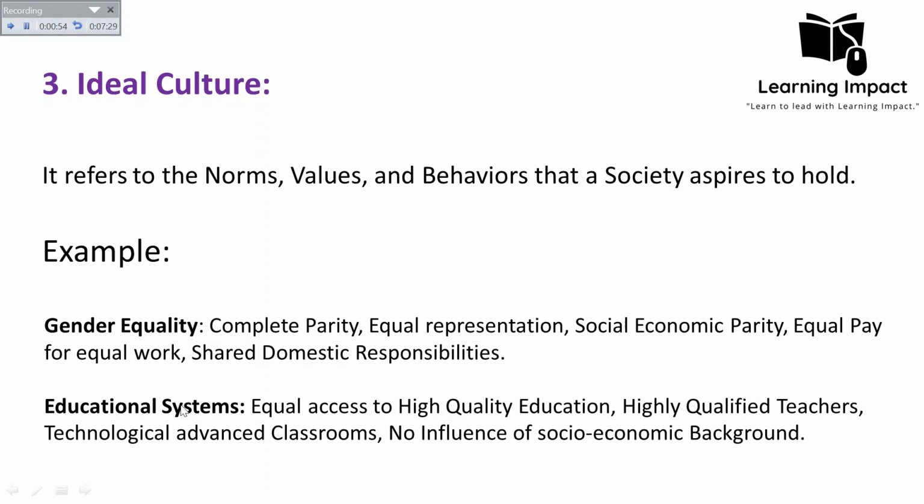But in reality, what is the fact, the reality on the ground? That is our real culture. Also, in the case of the educational system, we have some utopian ideas and perfect standards: equal access to high quality education, highly qualified teachers, technologically advanced classrooms, and no influence of socioeconomic background.